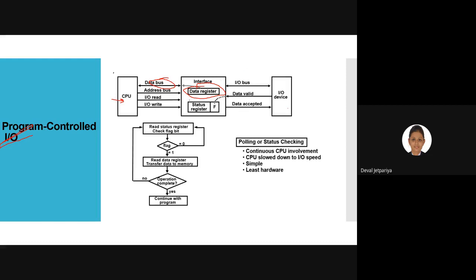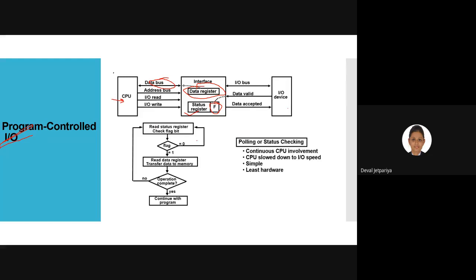That value we first check with the help of the status register. So how will it work? It will provide one flag, and we'll check whether the value of the flag is 1 or 0. Before starting the transfer, we check whether the flag is 0 or 1.